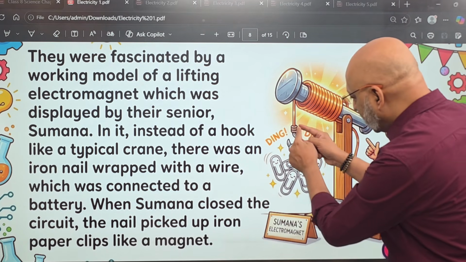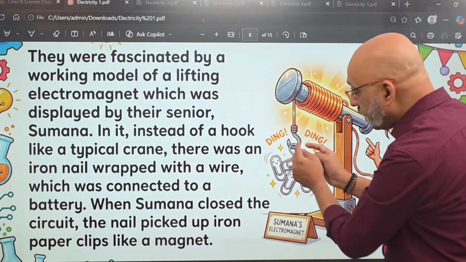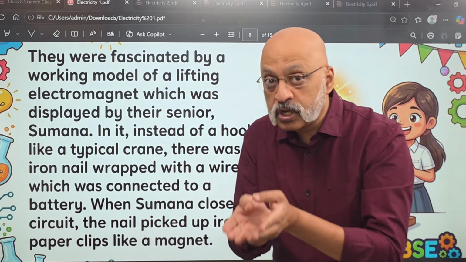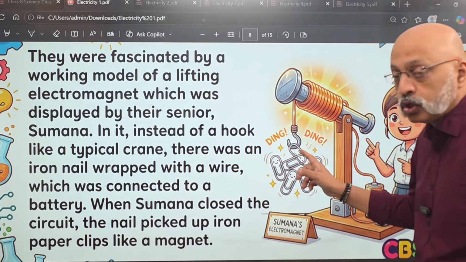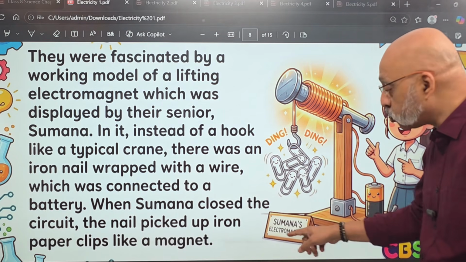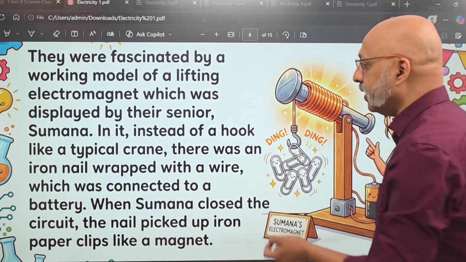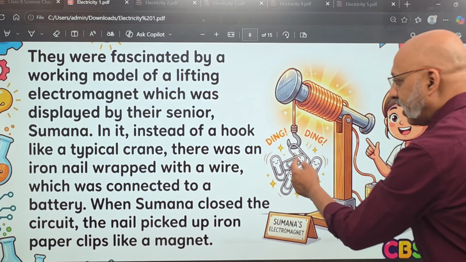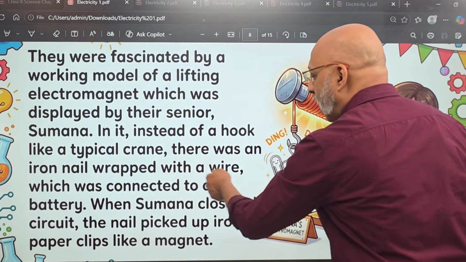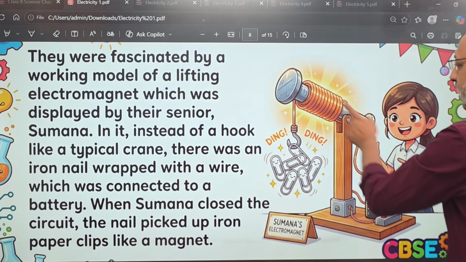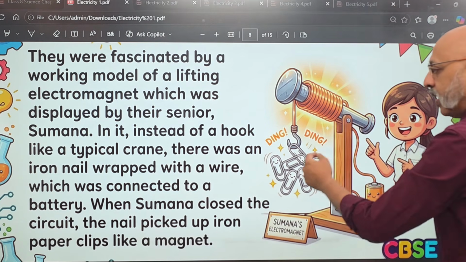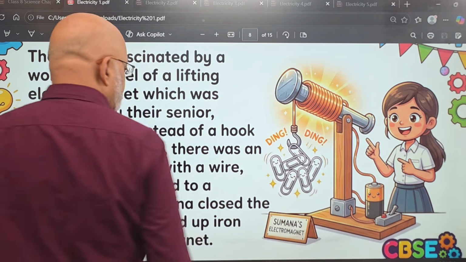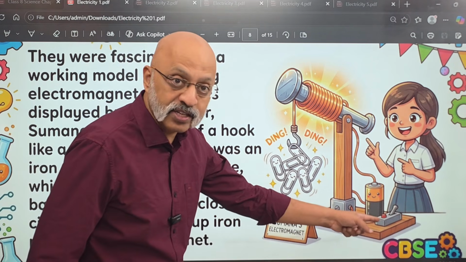Now what happens is that she has put a magnet out here which is able to attract all these kind of iron clips towards it, right? It is able to attract all the clips. This is Sumana's electromagnet. Now in it, instead of a hook like a typical crane, there was an iron nail wrapped with a wire. This is an iron nail wrapped with a wire which was connected to a battery. So there was an electrical circuit which had been completed by Sumana.